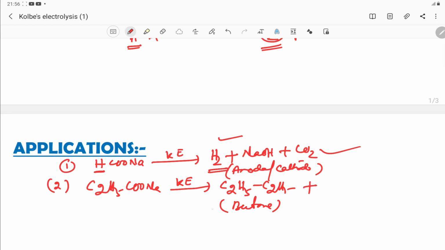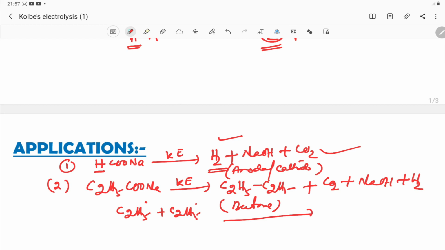Then the side products are carbon dioxide, sodium hydroxide, and hydrogen gas. But what are the other side products formed? As the mechanism is a free radical mechanism, these two free radicals undergo a disproportionation reaction.